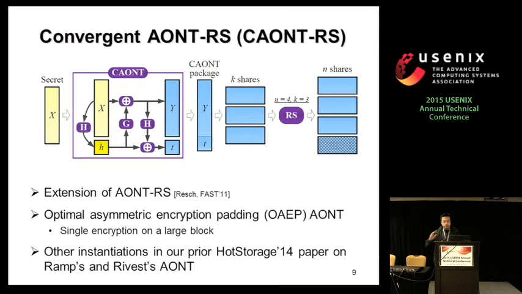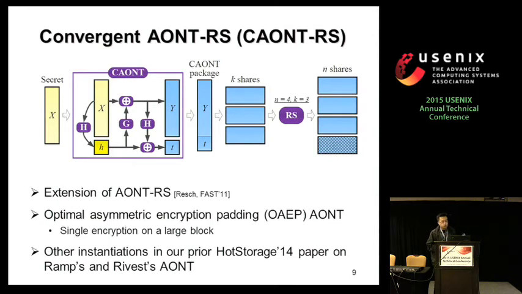So let's go into the details of this convergent dispersal, how we construct this scheme, which we call the convergent all-or-nothing RS. Basically, this is an extension of the original all-or-nothing RS. We make slight changes to the original design of all-or-nothing RS, which is based on the Rivest implementation. The idea is to split the secrets into small words, encrypt the small words independently, and then aggregate them together.